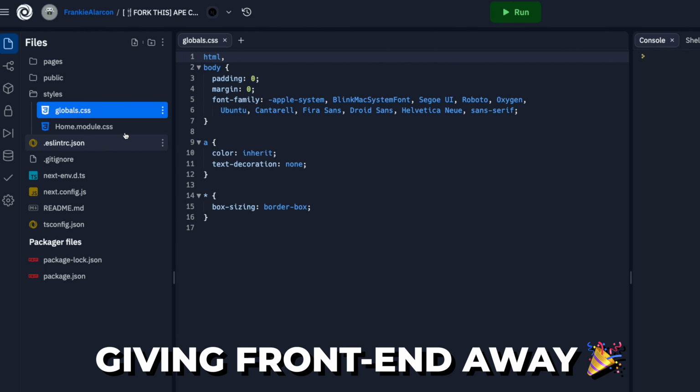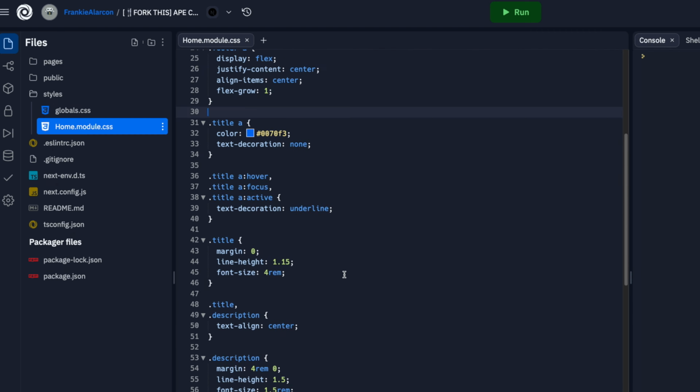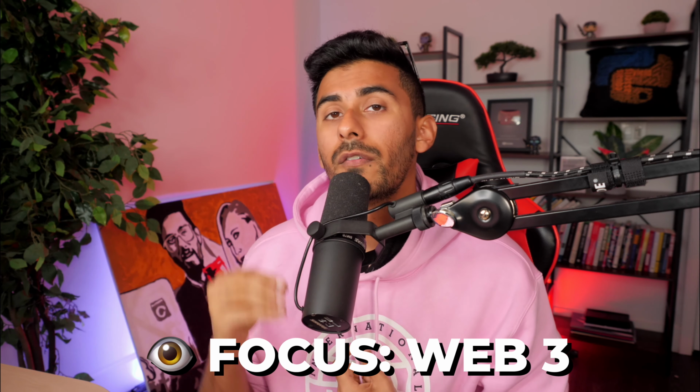So for example, we're giving away all of the front end, the CSS, HTML styling, a lot of the React components, because what I want to focus on is purely the Web3 part of this technology, the blockchain part of this build. I don't want to focus too much on creating these React components again for the 100th time, because we've done so much of that over the last few years. So a lot of that front end is going to be given.